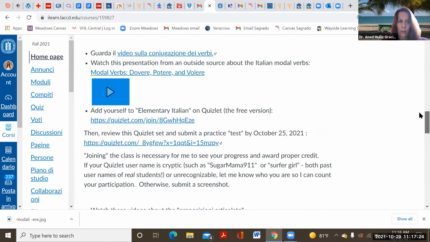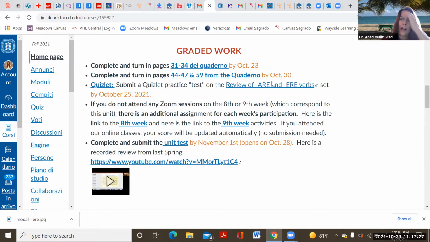So what you need to do, make sure, and most people have already turned everything in, but if you haven't, remember that I put a nice list here per la vostra referenza. You have this homework, right? This is the first one, all the verbs plus sapere and conoscere. And then you have this, the preposizioni articolate. Then this is an extra, that should be easy homework. You can do it anywhere, even on your cell phone. And then if you did not attend any Zoom sessions, you have also extra activities here.